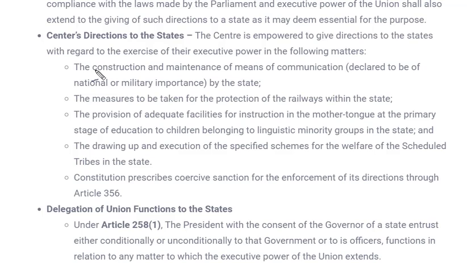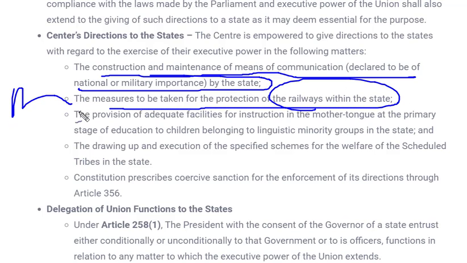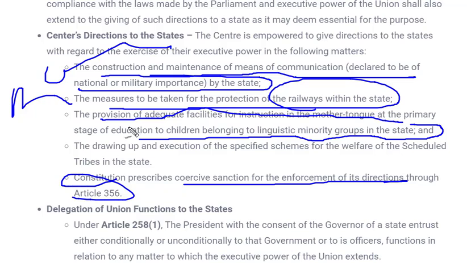What are those matters of national importance? The construction and maintenance of means of communication declared to be of national or military importance. We have already understood this. The measures to be taken for protection of railways. Again, the railway is national property, so protection of railways has to be done by state as they pass through several states. The provision of adequate facilities for instruction in mother tongue at primary stage of education to children belonging to linguistic minority groups. So in education also, center can give guidelines to state to act properly, and the constitution prescribes coercive sanction for enforcement of direction through Article 356.